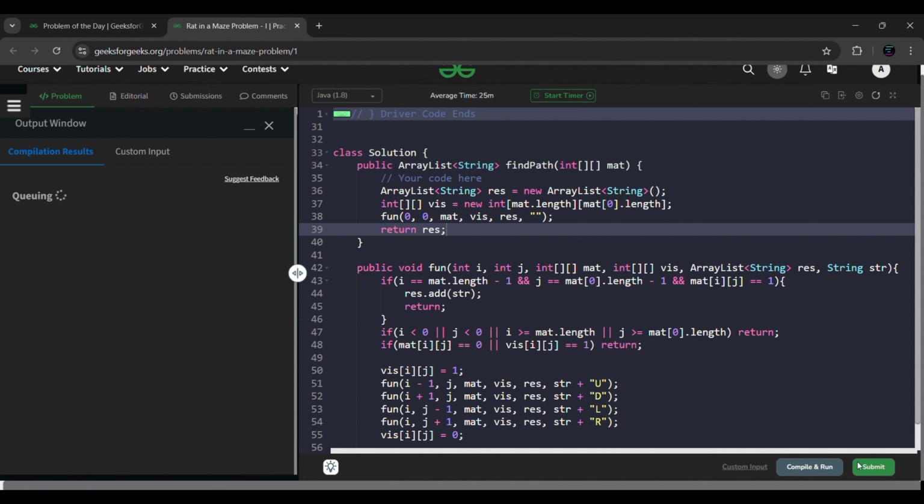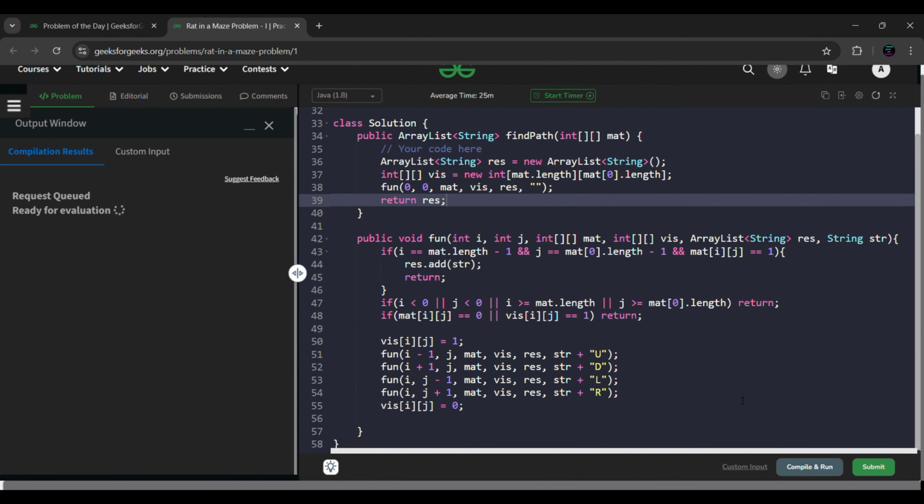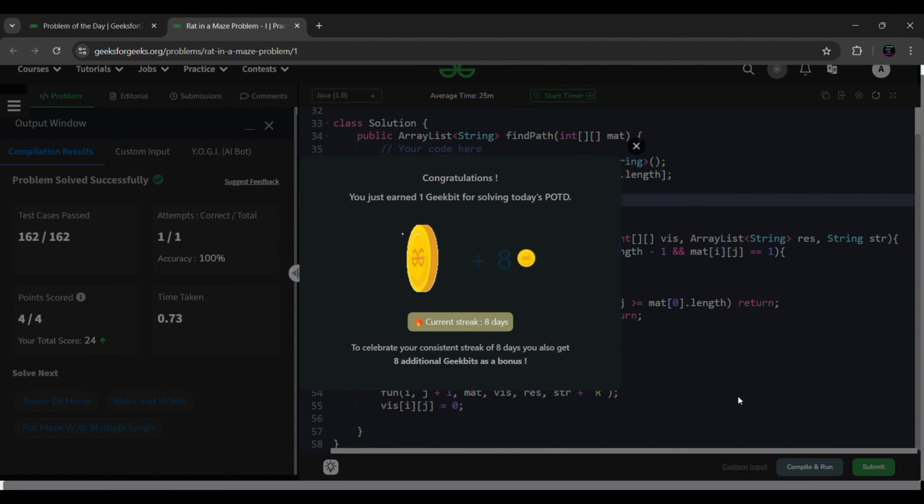Okay, let's submit this code. Oh yes, all the test cases are getting passed, and see how successfully we have solved the problem of the day for day 8. Continuously we have been solving all the problems for 8 days, and we'll be continuing this.